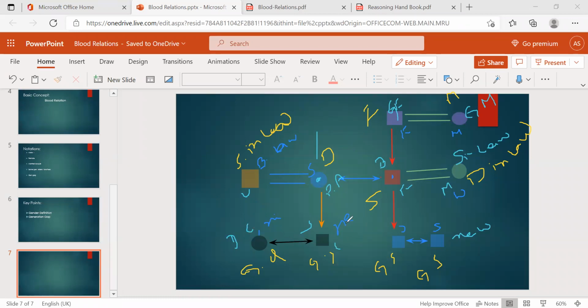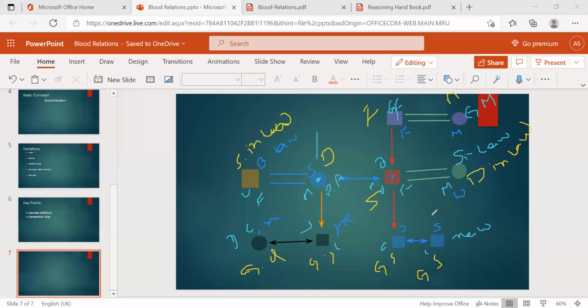And according to these children: mother, father, and then cousins, and maternal uncle. See, the both are different.